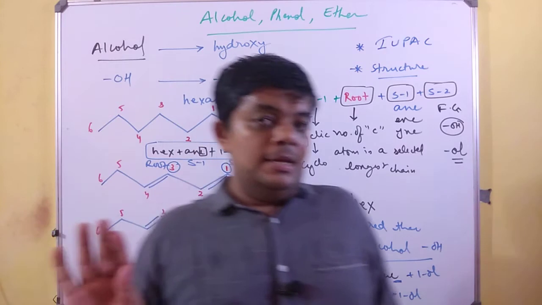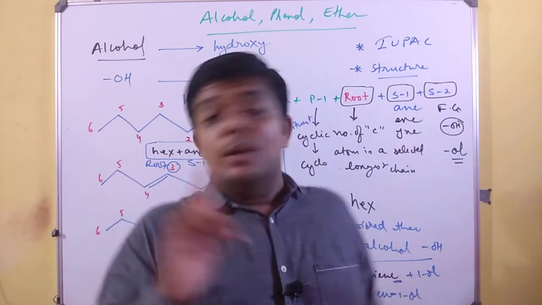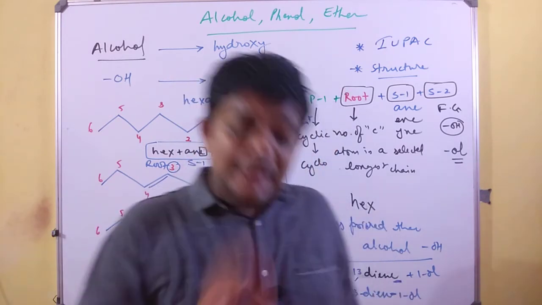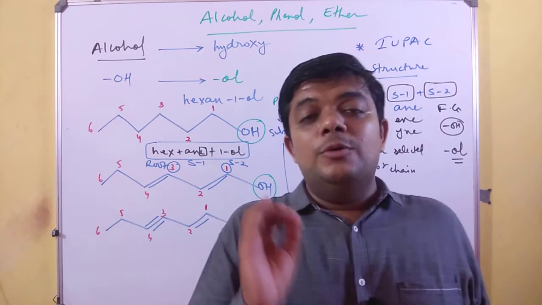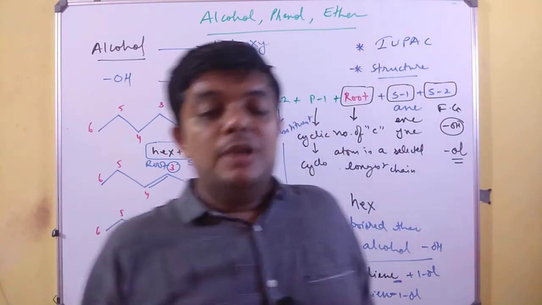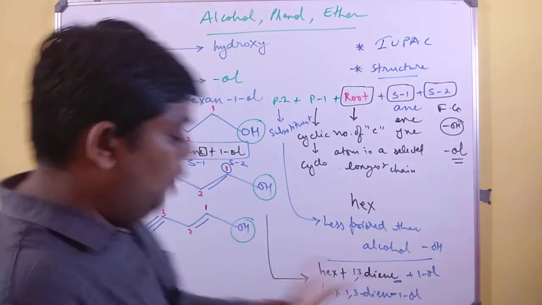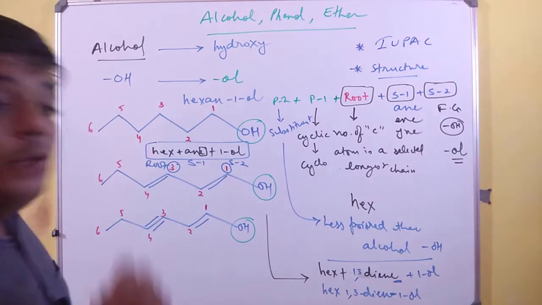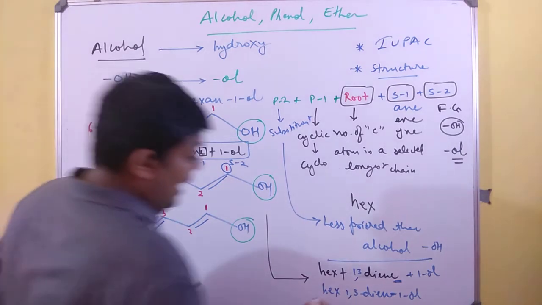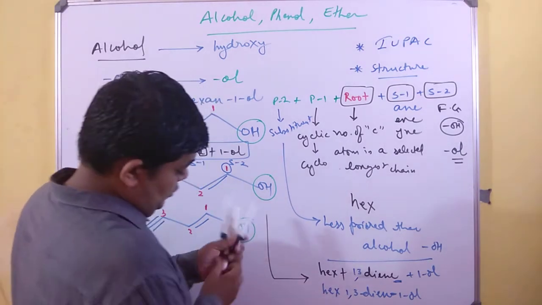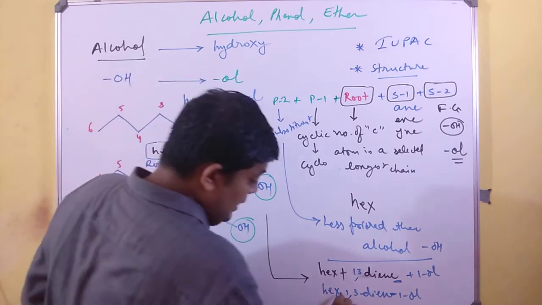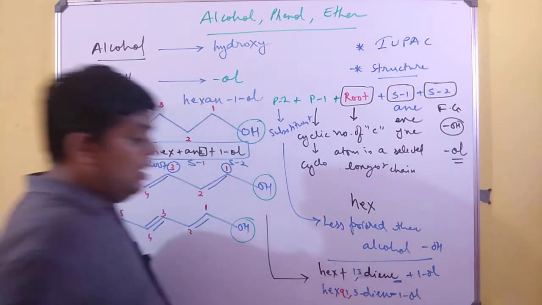I am never saying that when you have 1 double bond and 1 triple bond. No, I am very clearly stating that when you have 2 double bonds or when you have 2 triple bonds, always after the name of the root, you have to write an extra A. So it will not be hex, it will be hexa.